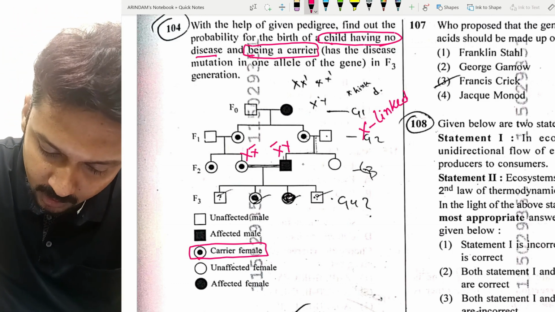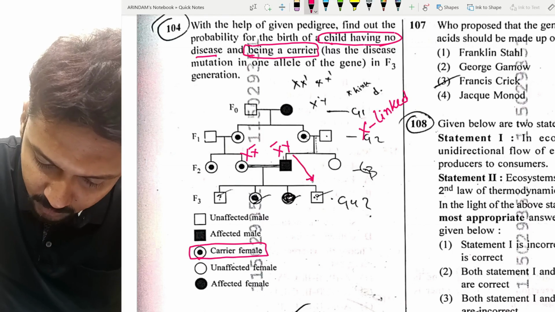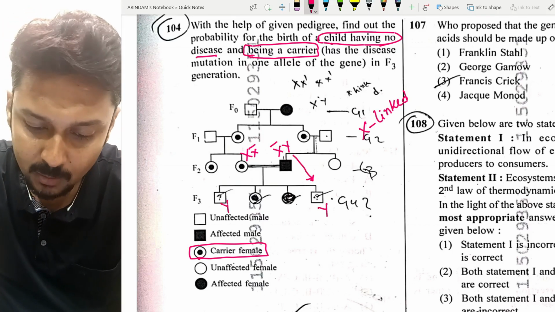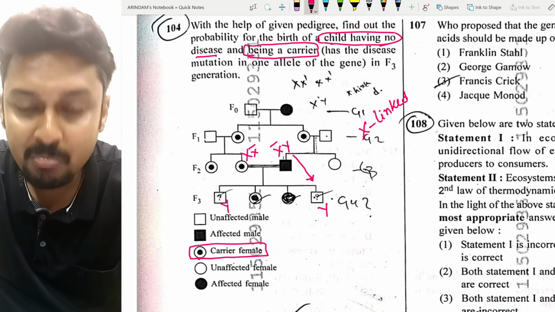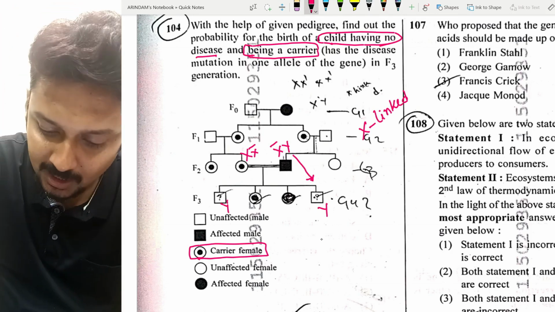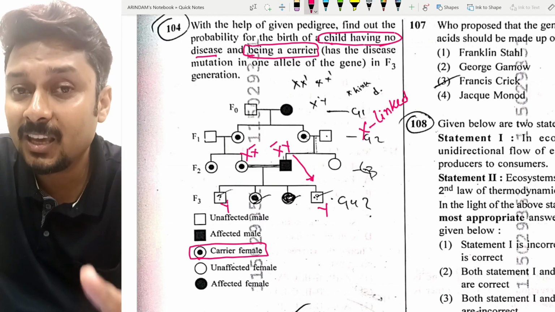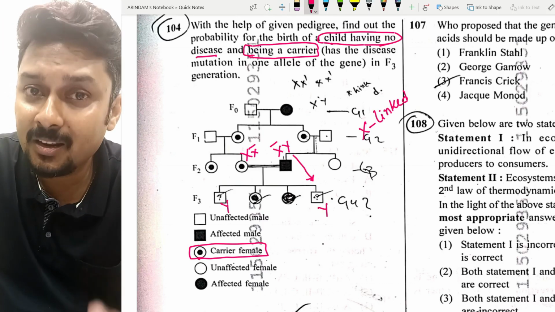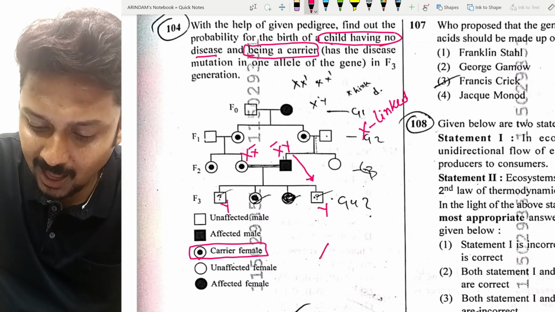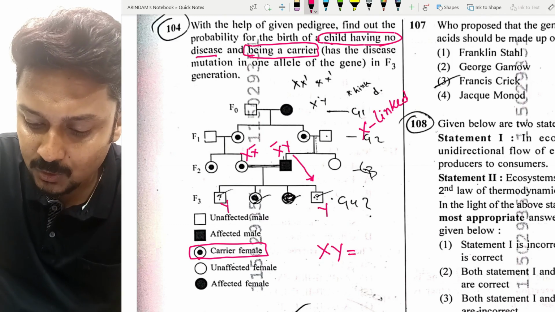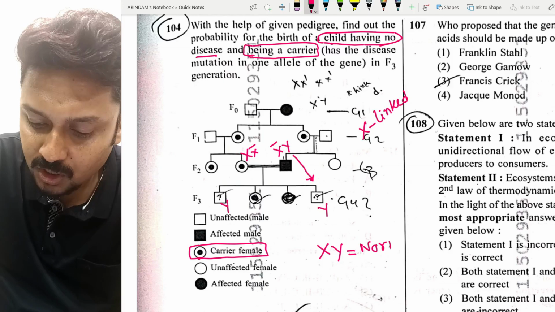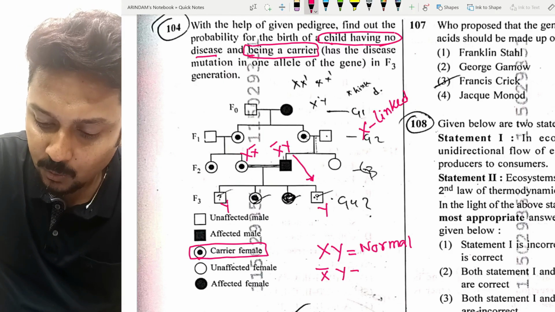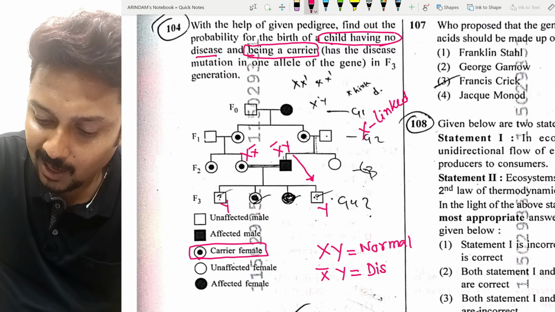So all the males will receive the Y chromosome from the father. You check very carefully. A male, in case of sex-linked recessive, cannot be a carrier of the disease because a male has two possibilities. One is XY, in that situation the male will be normal, and another possibility is X bar Y, where the male will have the disease.